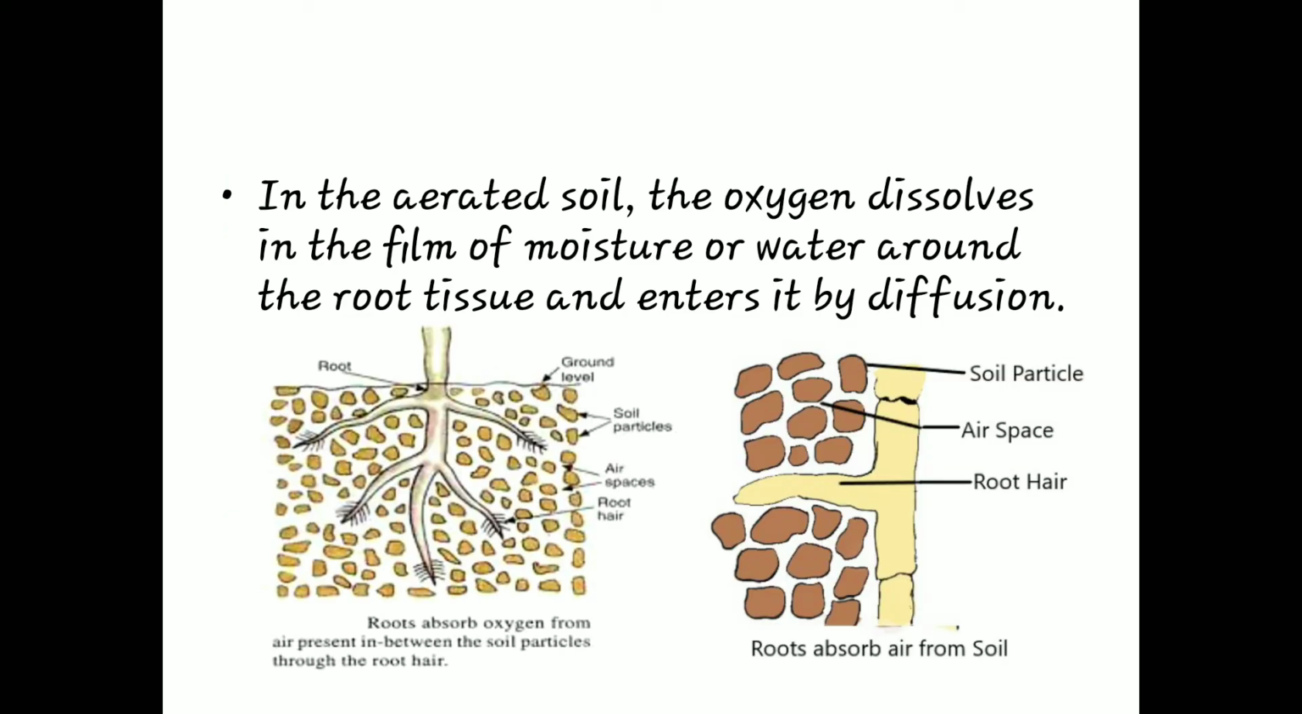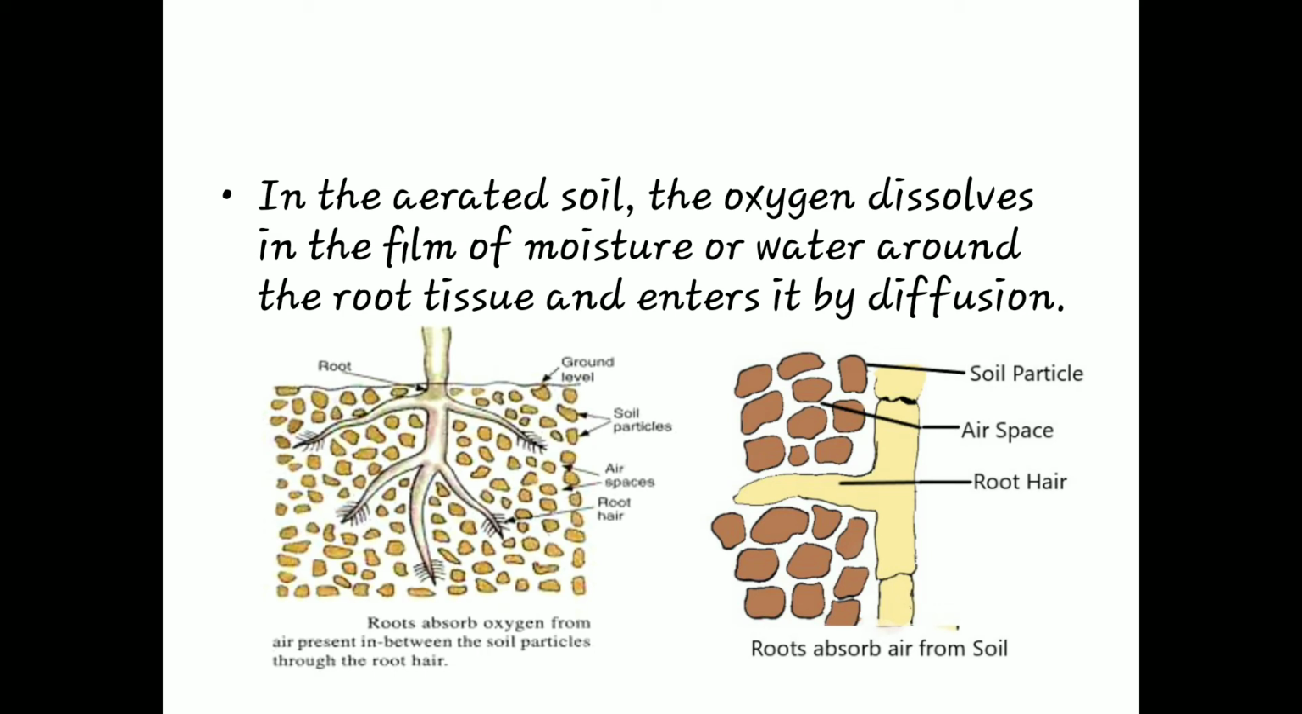Secondly, in the aerated soil, the oxygen dissolves in the film of moisture or water around the root tissue and enters it by diffusion. So, in aerated soil where abundant air is available, the oxygen gets dissolved in the water or in the moisture, and it forms a film-like structure around the root, and then it gets absorbed by the roots by simple diffusion.